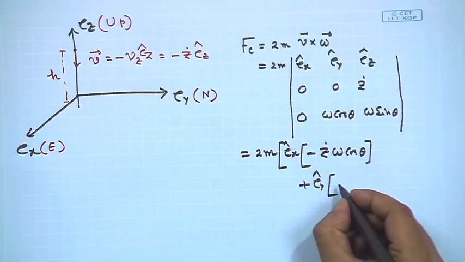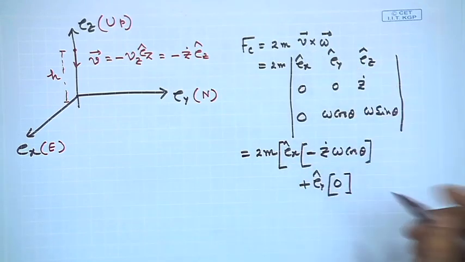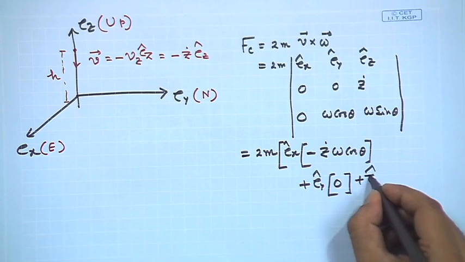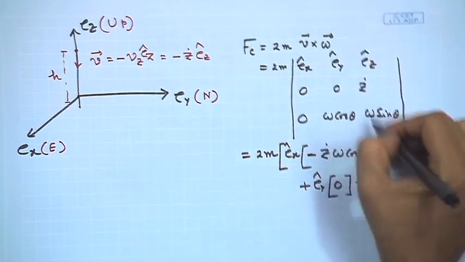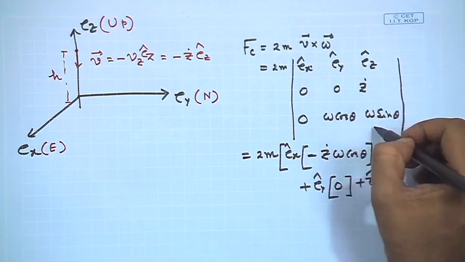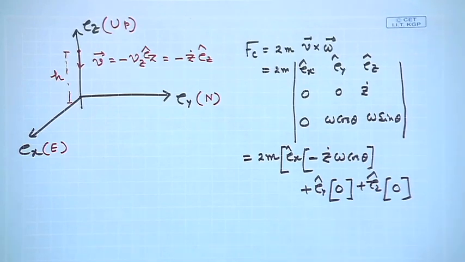so it will be given by 0 because both will cancel, this column is 0, and Ez cap, which is given by, once again, this and this is equal to 0. So, it will be once again equal to 0, right.